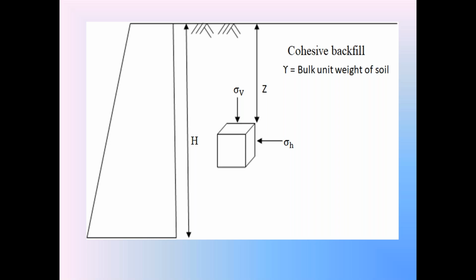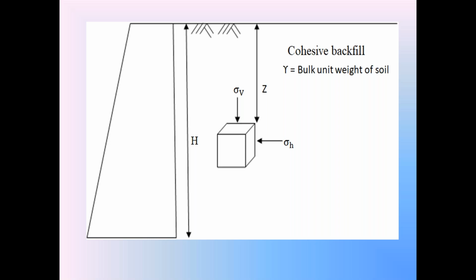The rest condition of backfill is also known as the elastic equilibrium condition because in the rest condition there is no failure in the backfill, because there is no stretching in the backfill and also no compression in the backfill. So when the retaining wall is in rest condition, the backfill is also in the rest condition, in the elastic equilibrium condition.